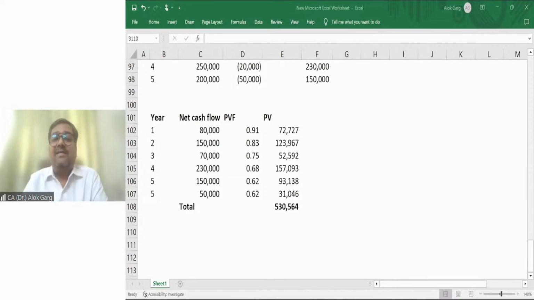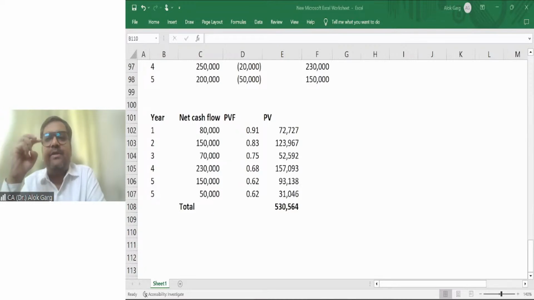Friends, now let's discuss, again, one of the important concepts, foreign currency future cash flow. So we understood what is meant by cash flow, and that cash flow needs to be discounted so that you arrive at a present value, and that will be the value in use. I'm an Indian company and I have a building in USA, right? I am computing value in use for that building which is in USA for the purpose of impairment testing.